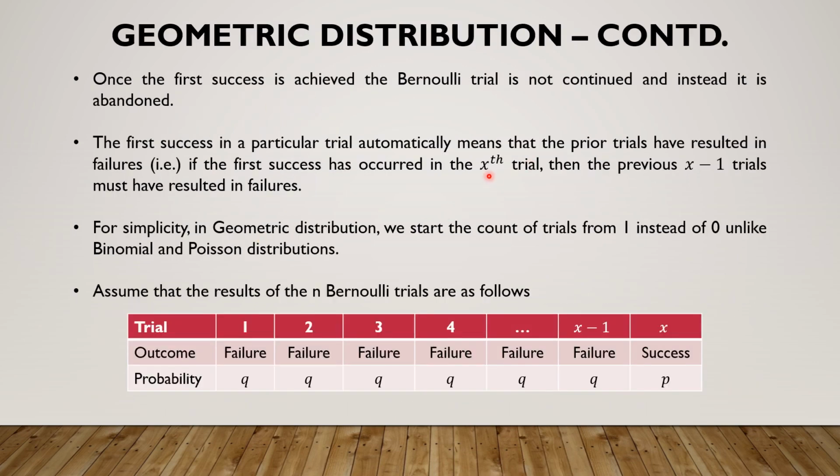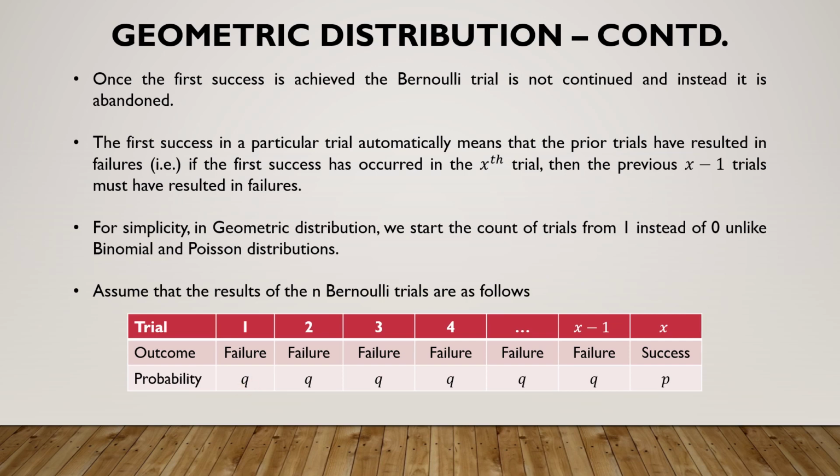So if the xth trial resulted in the success, it means the prior x minus 1 trials have resulted in failures, which I have represented in the table here. The first trial has resulted in a failure. The second trial has resulted in a failure, and all the trials up to the x minus 1th trial have resulted in failures, and the xth trial is a success. I have taken the trial count from 1 and not from 0, unlike binomial or Poisson. And that is my way of solving geometric problems.